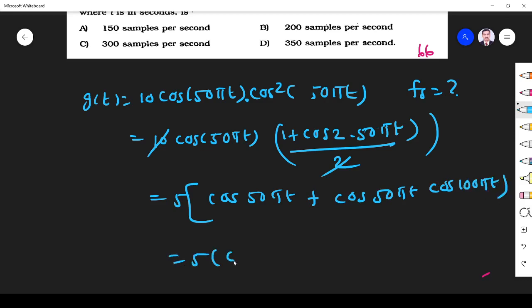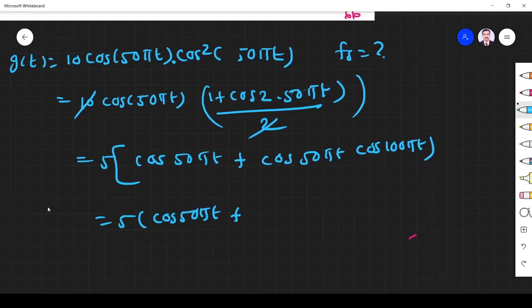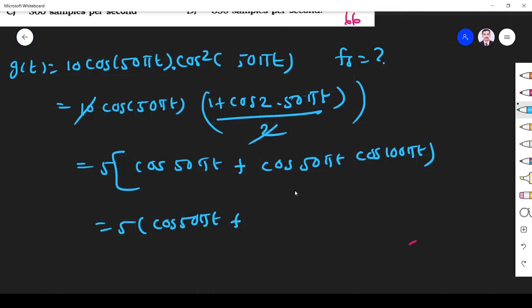Now I write 5 cos 50 pi t plus, it is in cos A cos B format. Cos A cos B means the right hand side should have cos A plus B and cos A minus B. I don't want amplitude and all, I just want to simplify in addition format, so I don't go in depth.